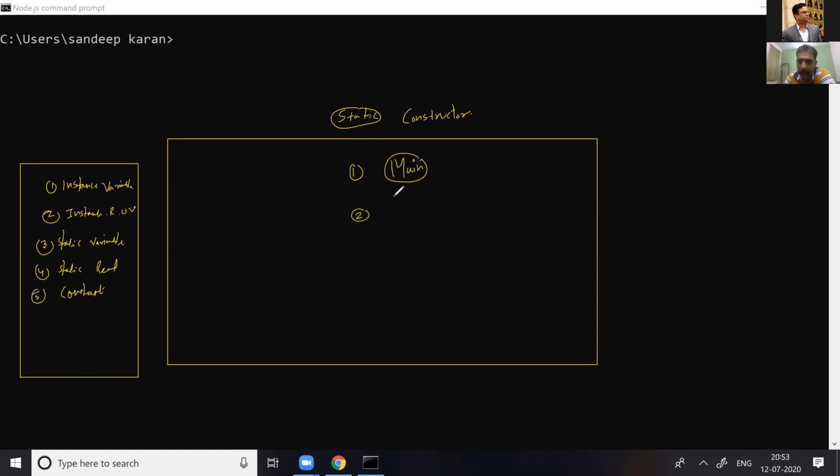If we have declared the class and taken the static constructor, and within the same class we have a main function, if you run the program, the static constructor will be loaded first, then your main function. Second point, the CLR runtime environment, or JVM, will load the static constructor.